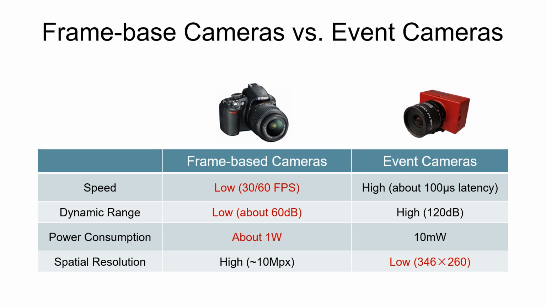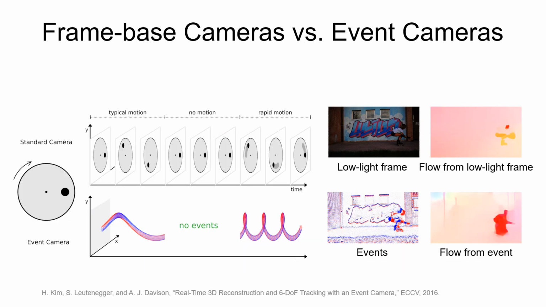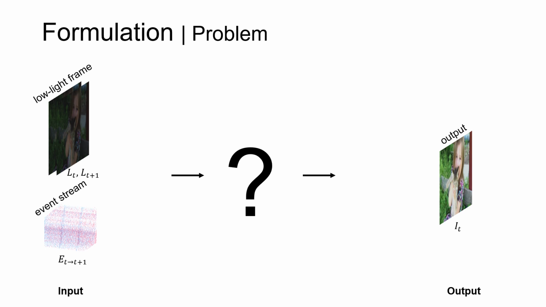Event cameras record logarithmic changes in brightness asynchronously, offering a high dynamic range, low latency, and low power consumption. These unique attributes make them a promising choice for low-light imaging with events. Their exceptional temporal resolution aids motion estimation, ensuring dependable temporal coherence in fast-moving scenes. They are free of the notion of exposure time, and thus do not suffer from the trade-off between blur and noise.